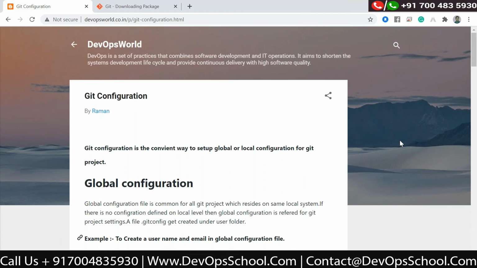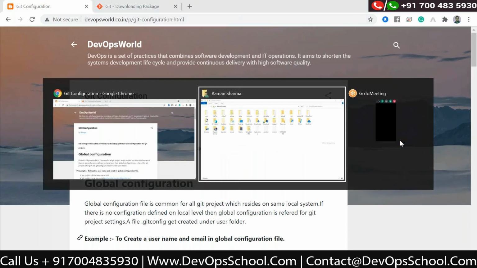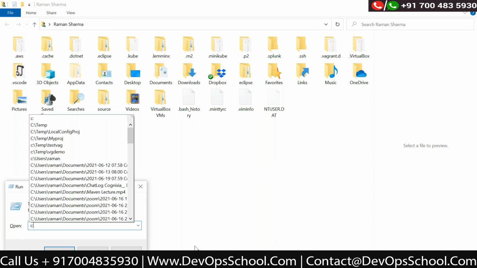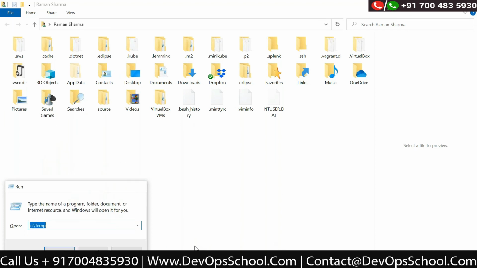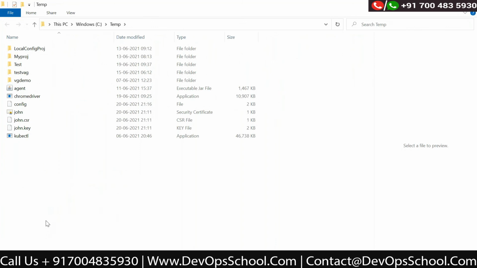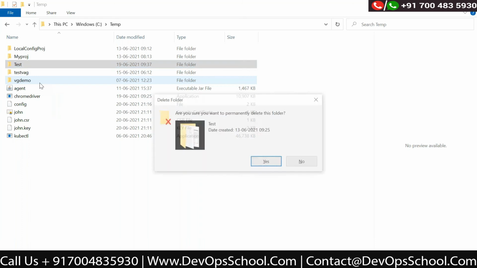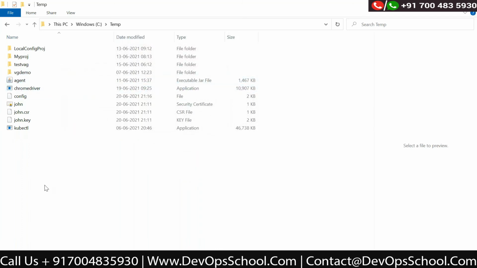There are two types of configuration: one is global level configuration, one is local level configuration. Let me show with an example. When you install Git, it actually installs a software which is Git Bash. So let me take one of the folders. Let me go to temp, and I will take this one. Let me delete this directory and create it again. I'm creating one. Let me remove some of the directories which are not required.